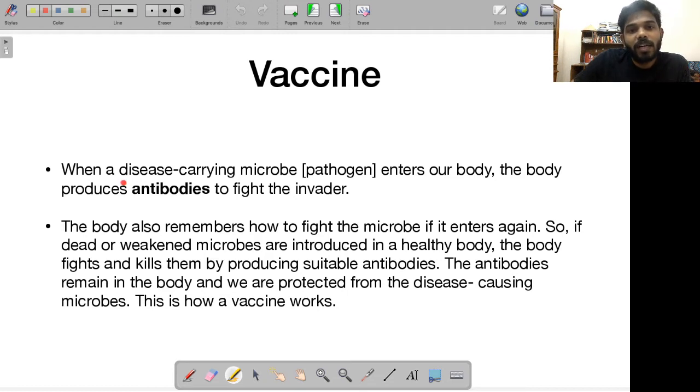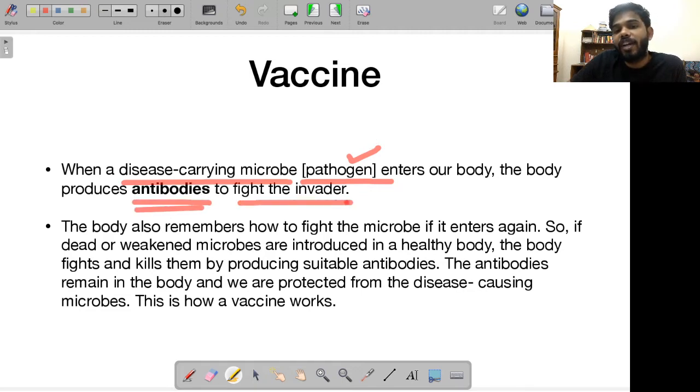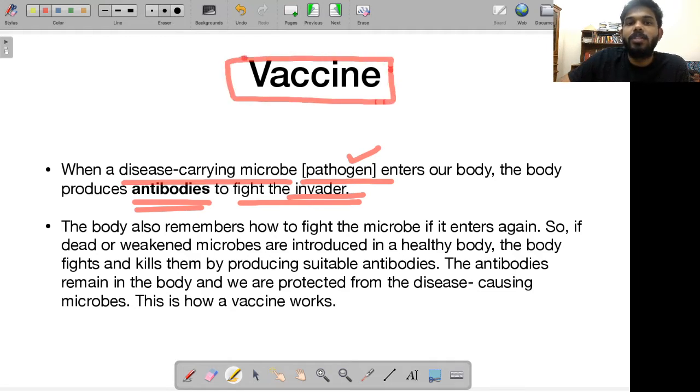So as you know, when a disease carrying microbe, that is pathogen. Okay, whenever I'm using this word pathogen, that means I'm automatically talking about a disease causing microorganism. So what happens is, when a pathogen enters into our body, how does our body respond? The immune system responds by producing these antibodies. These antibodies are helpful in fighting off the invaders. So how do vaccines help? Okay, let's try to understand how these vaccines help.